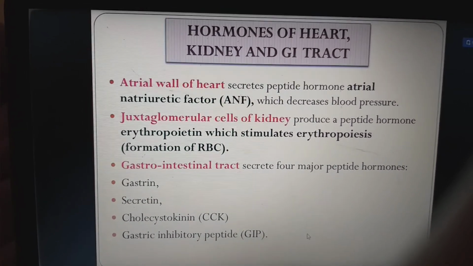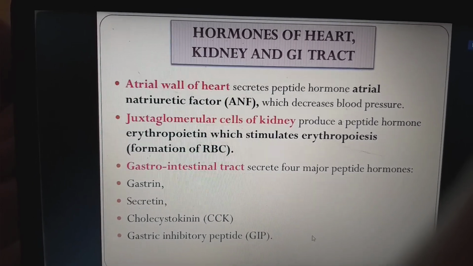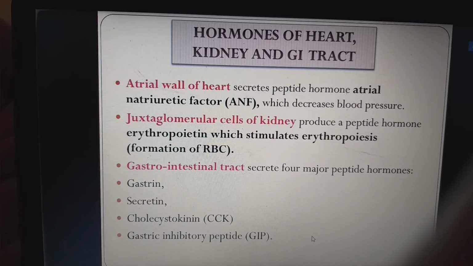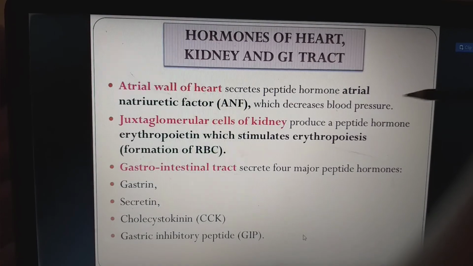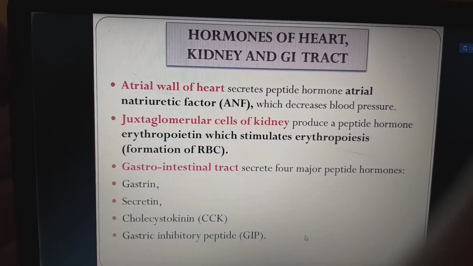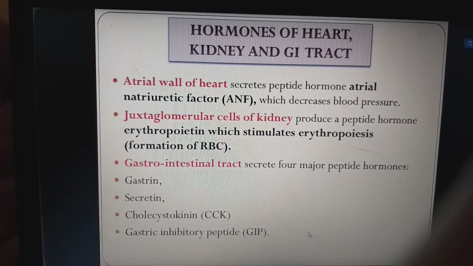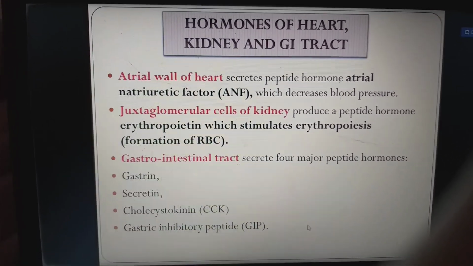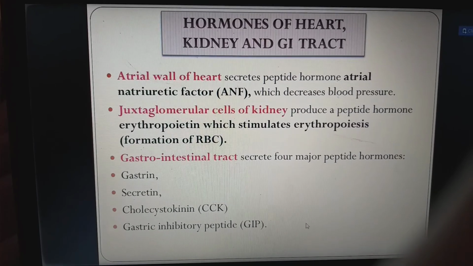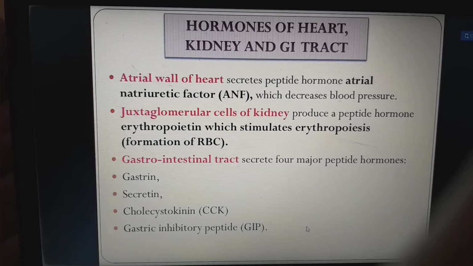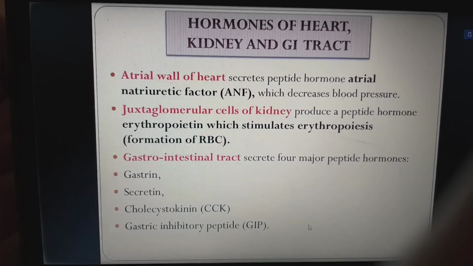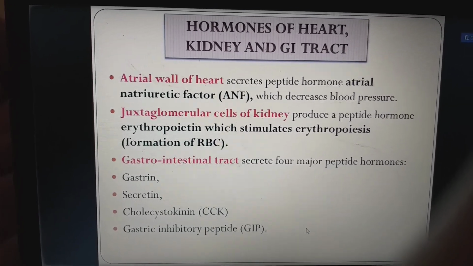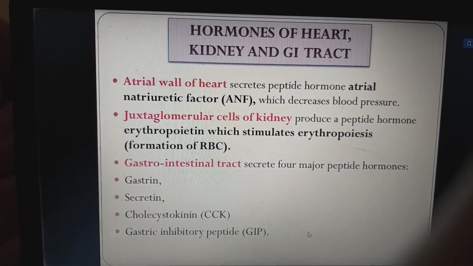Next, hormones of the heart, kidney and GI tract. Organs also will produce hormones. We have to know the list of the hormones of that. Atrial wall of the heart secretes the peptide hormone called atrial natriuretic factor. Atrial means it is produced by the atrium. Natriuretic means sodium levels are controlled by this hormone, which decreases the blood pressure. Juxtaglomerular cells of the kidney produce a peptide hormone called erythropoietin, which stimulates the erythropoiesis, nothing but formation of RBC. Next, gastrointestinal tract, which will secrete four major peptide hormones, that is gastrin, secretin, cholecystokinin, gastric inhibitory peptide.